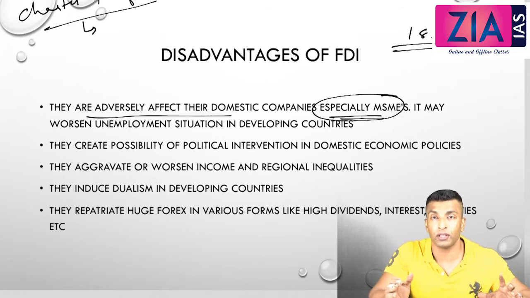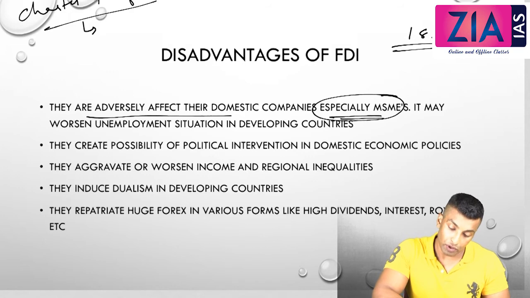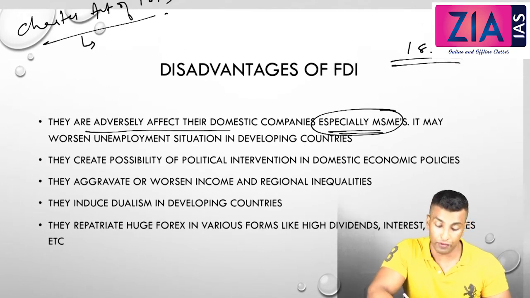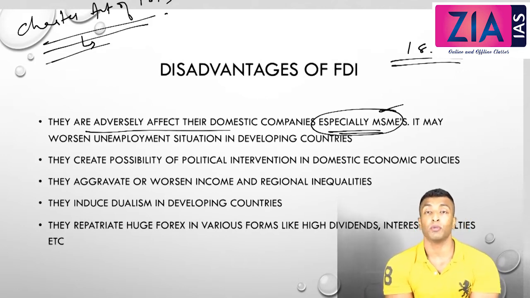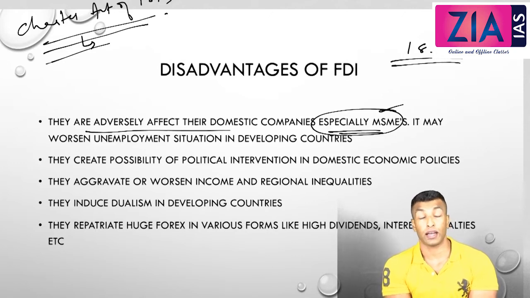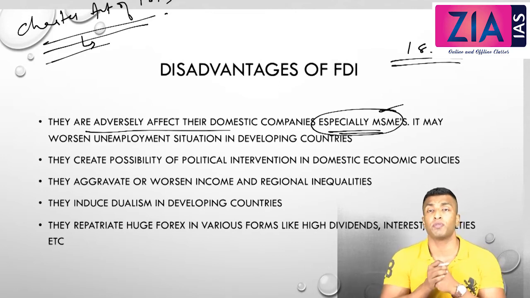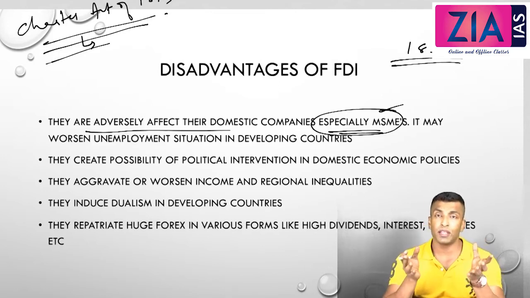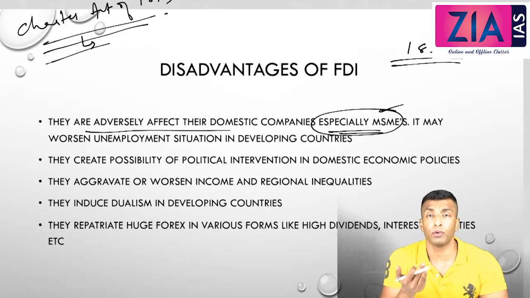What would have happened if they had won the revolt is a hypothetical question. Whatever it is, here we are actually discussing how FDI is going to affect the small scale industries in India. When we talked about the Charter Act of 1813, I told you already, the most important impact of the 1813 Charter Act is that it led to deindustrialization in India, because there was no further scope for development of industries. Exactly the same thing will happen if more and more FDI is coming in all the areas. The local industries could not survive. That is one of the most important disadvantages when we talk about MSMEs.